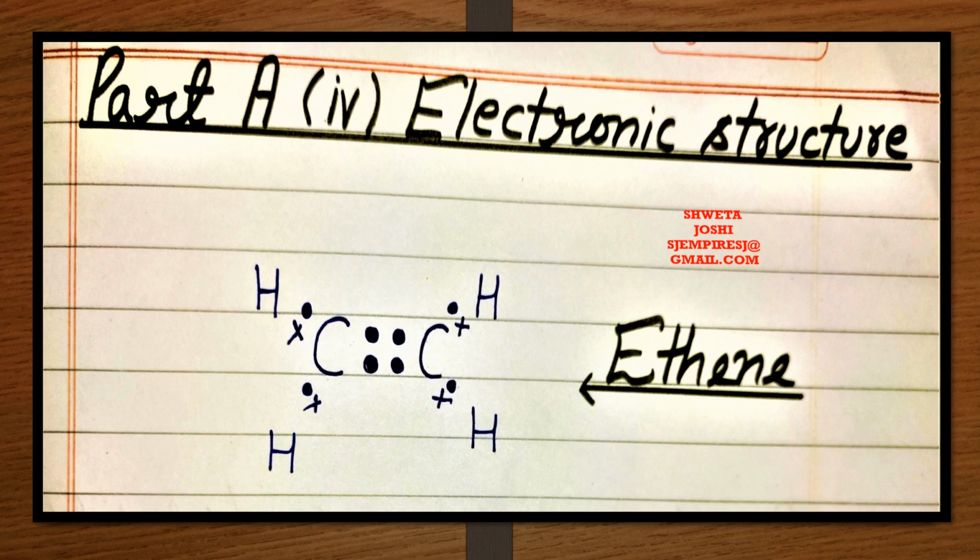Now covering the electronic structure part of alkene. Since only ethene is there in our course, we are going to make the electronic structure of only ethene. In the case of ethene, there are 2 carbon atoms and 4 hydrogen atoms. Each hydrogen atom carries 1 electron and each carbon atom carries 4 electrons in its valence shell.